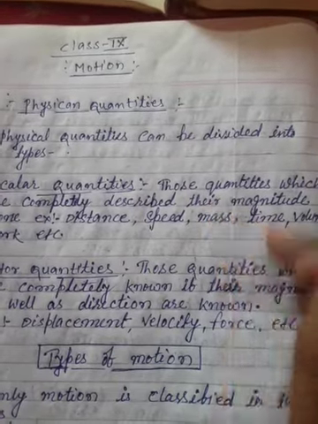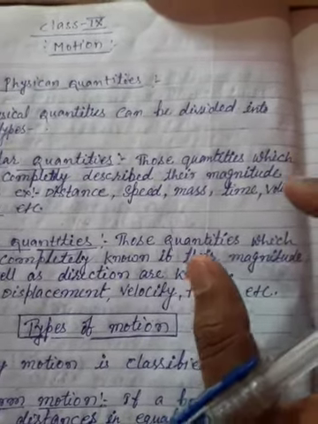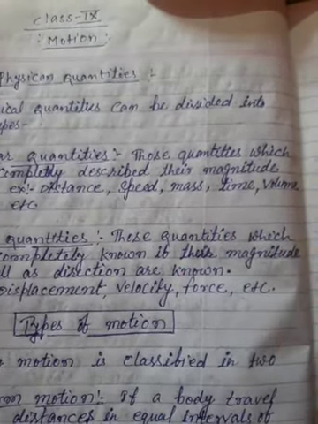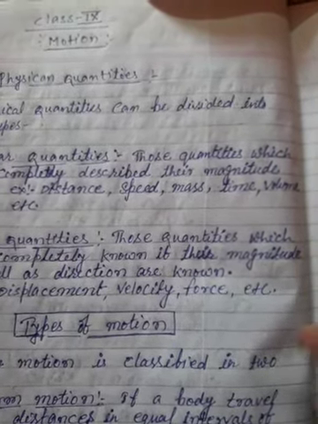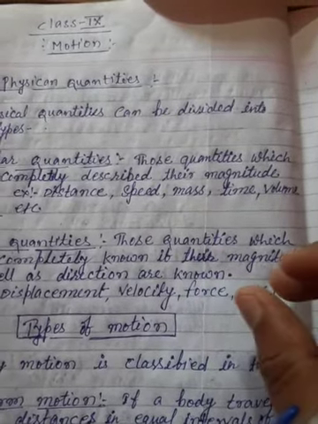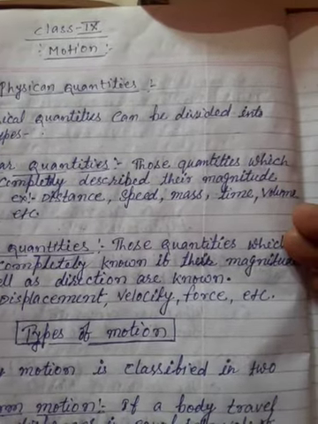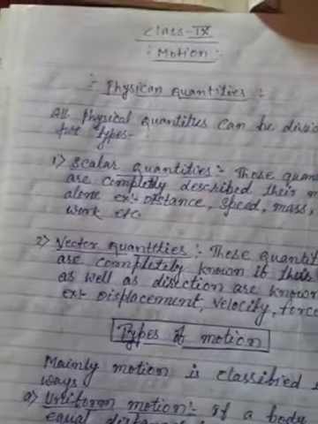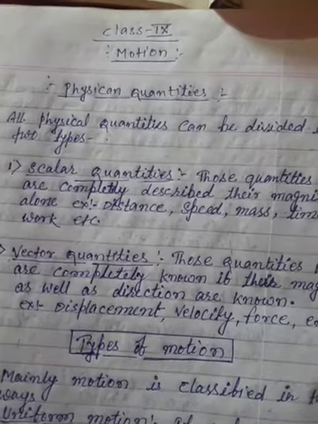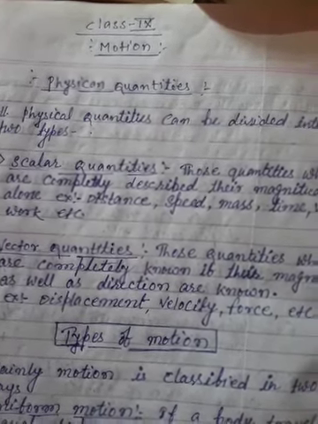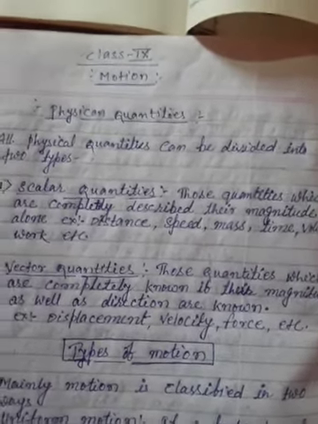Mass only gives the range of weight, not any direction. Time is only a range of quantity, of the movement of the earth, of the planets, and of the universe. Time gives no certain direction. Volume is also a measure of quantity, only a range, like 5 liters, 6 liters. Work only tells the quantity of work, not in which direction you have done the work. It does not give exact information. So these quantities are scalars.